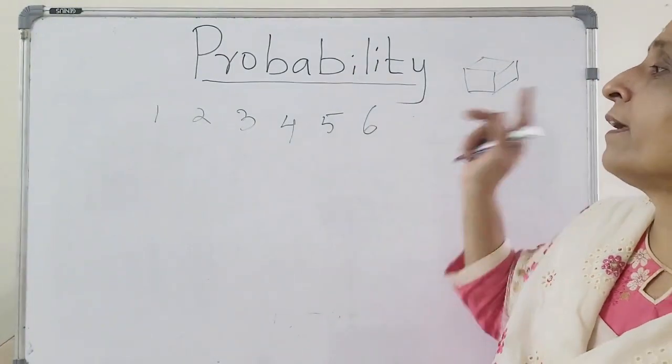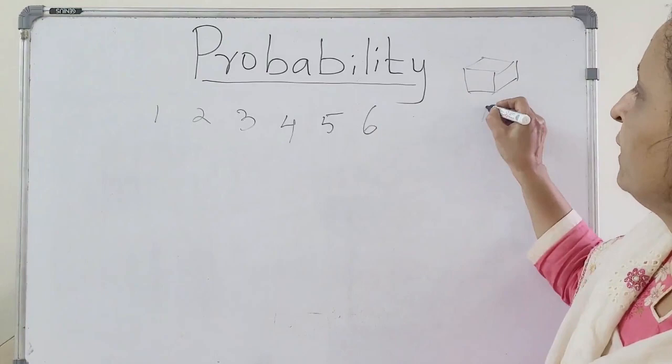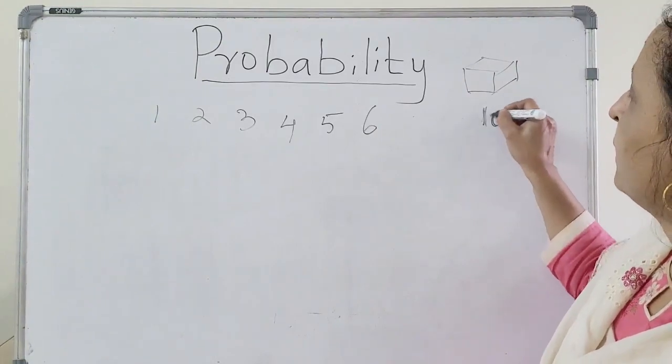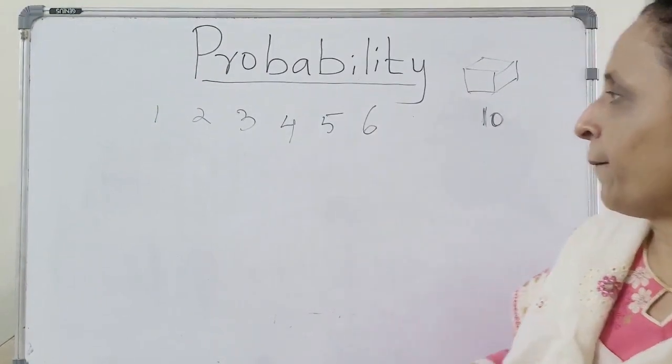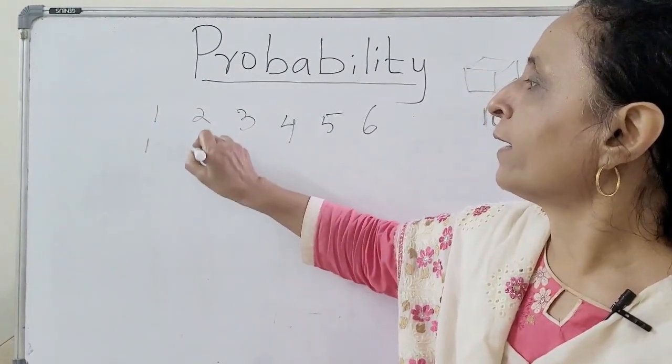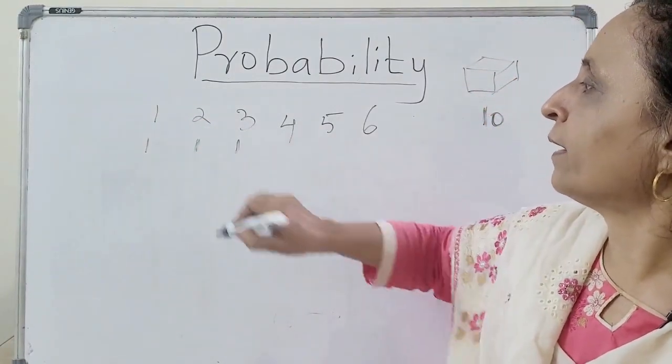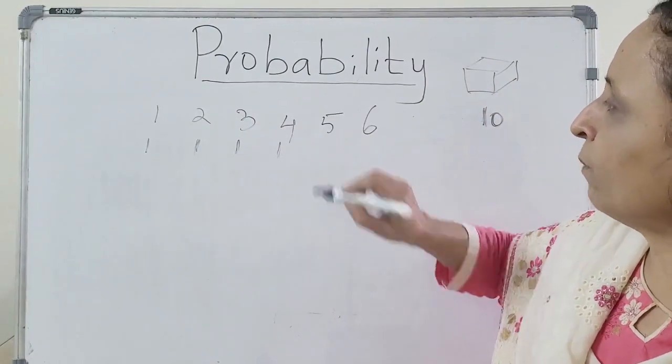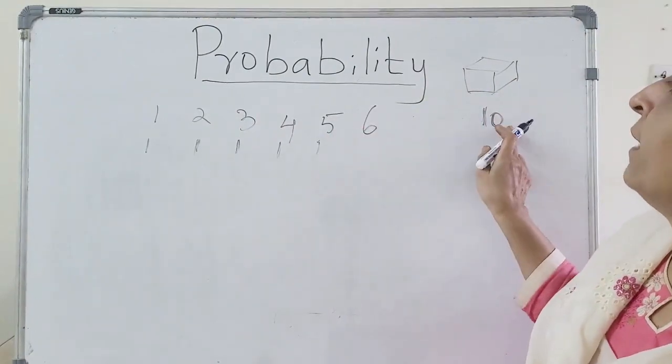So here again, I am tossing it just 10 times.